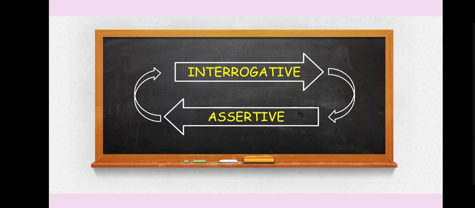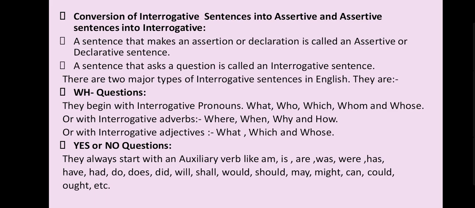Now we will learn interrogative to assertive and assertive to interrogative transformation of sentences, rules, conversion of interrogative sentences into assertive and assertive sentences into interrogative. A sentence that makes an assertion or declaration is called an assertive or declarative sentence. And a sentence that asks a question is called an interrogative sentence.